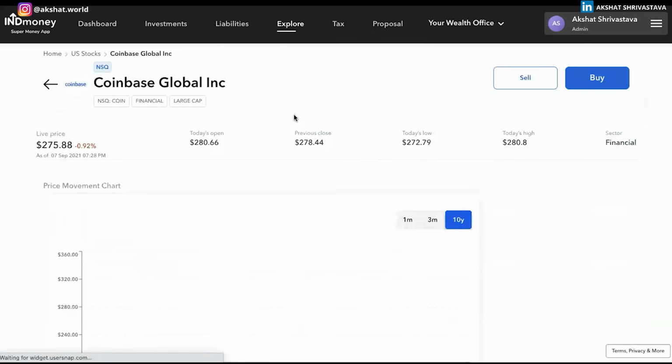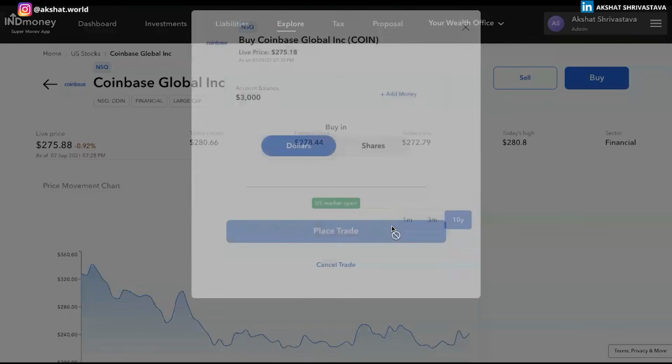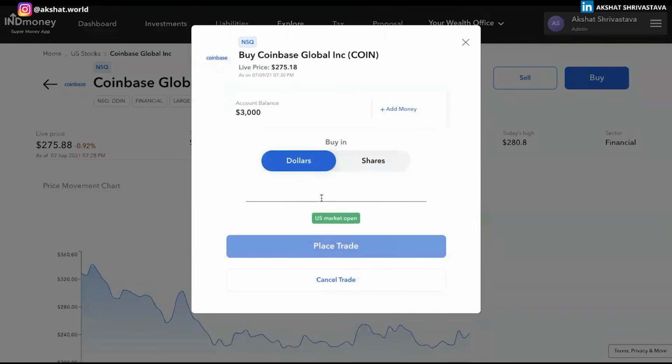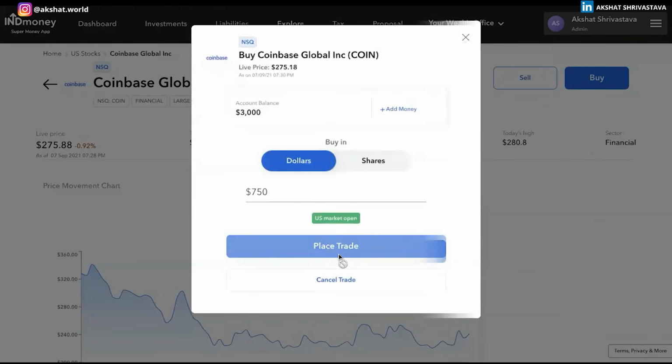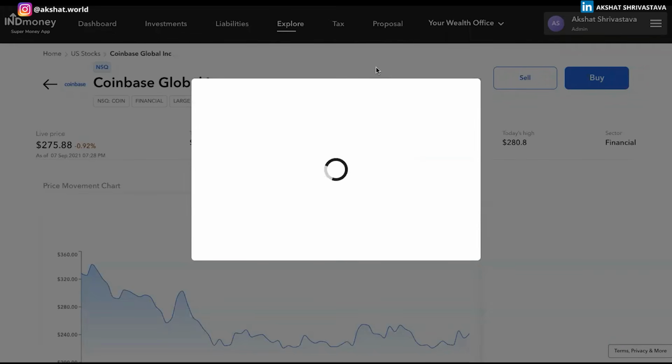So I'll go to Coinbase, place the buy order and invest $750 because I'm investing in 4 different stocks. So I'll place the equal amount. So I place the trade and done.